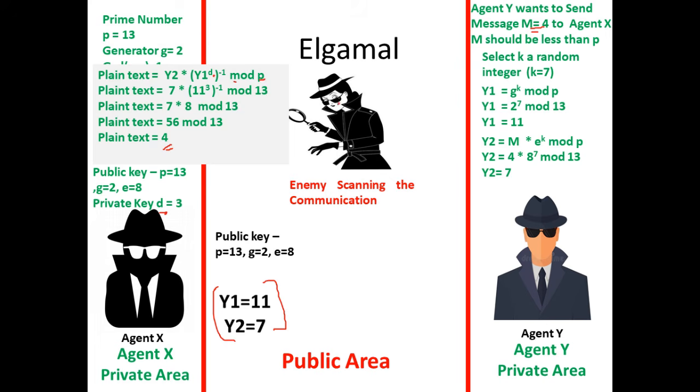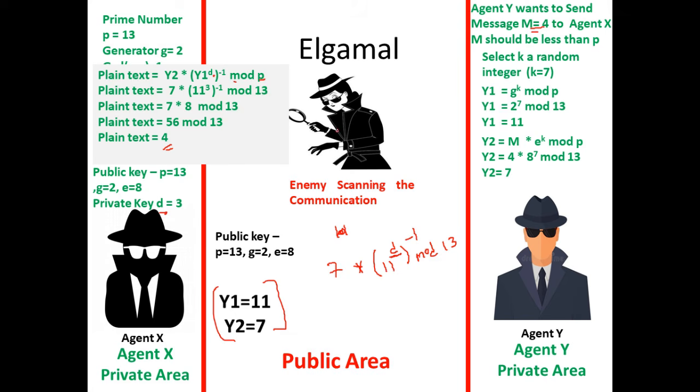Now let us look at the person who is scanning the communication. What all does this guy know? This guy knows Y1, Y2. He knows P, G, and E. Will he be able to get the plain text? To compute the plain text, he is going to substitute, say he has understood Elgamal's algorithm. So he substitutes Y2 is 7, and Y1 power D is 11 power D, the whole inverse, mod P. P is also in the public domain, so he knows this. So what is it that he should know? D. D is actually very secret to agent X. This guy doesn't know what D is.